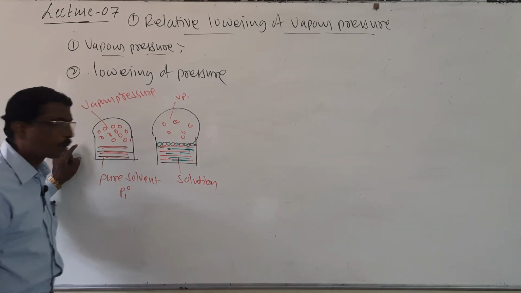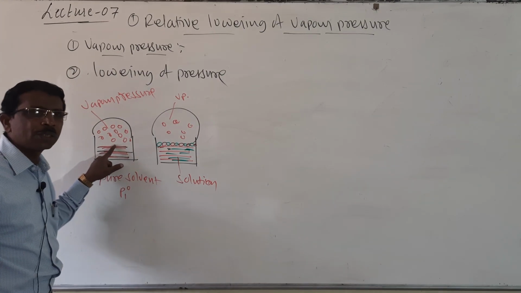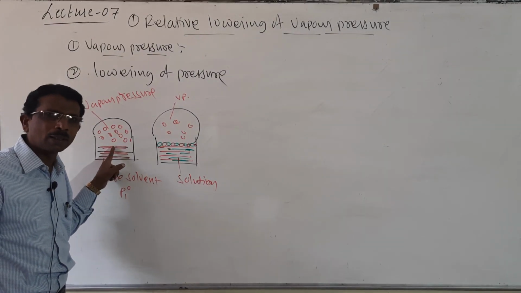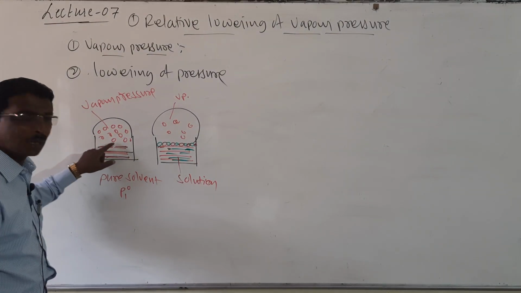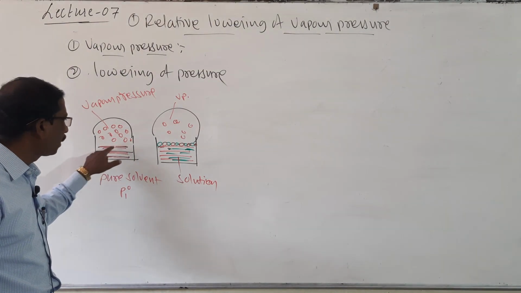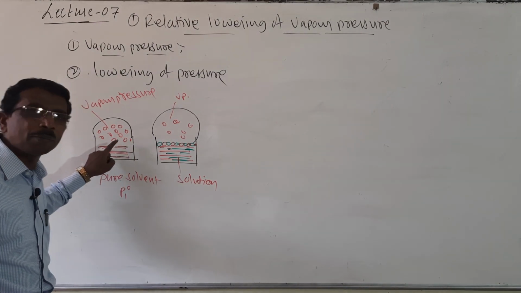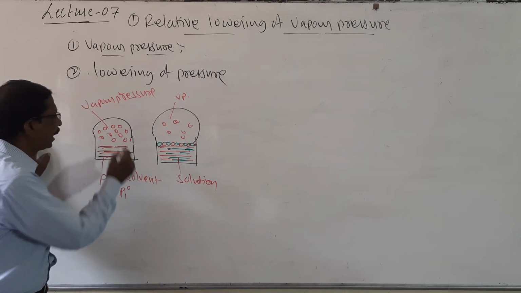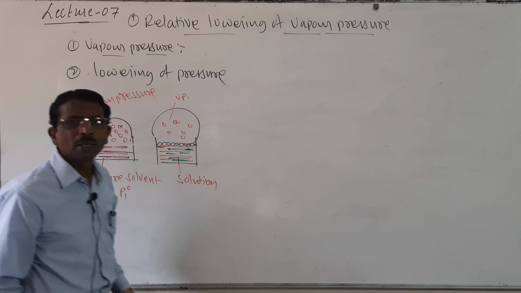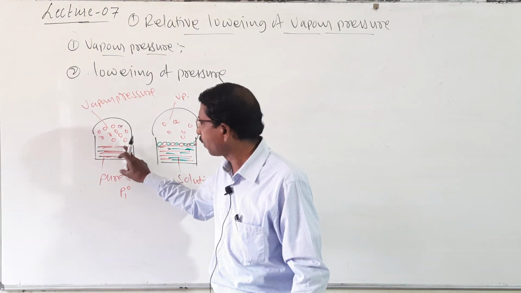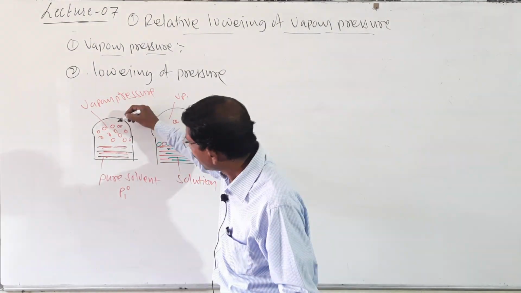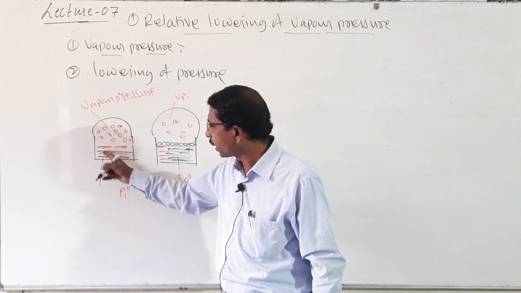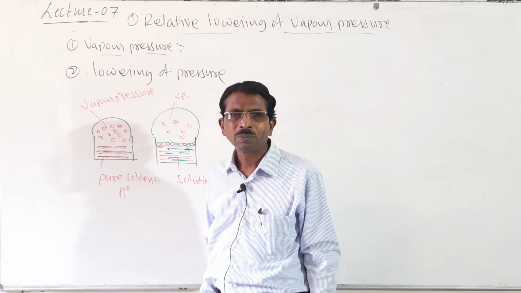When a pure solvent is taken in a closed vessel, the solvent molecules escape from the surface and form vapor above the solvent. And here the vapor pressure is more, because only solvent molecules exist here.